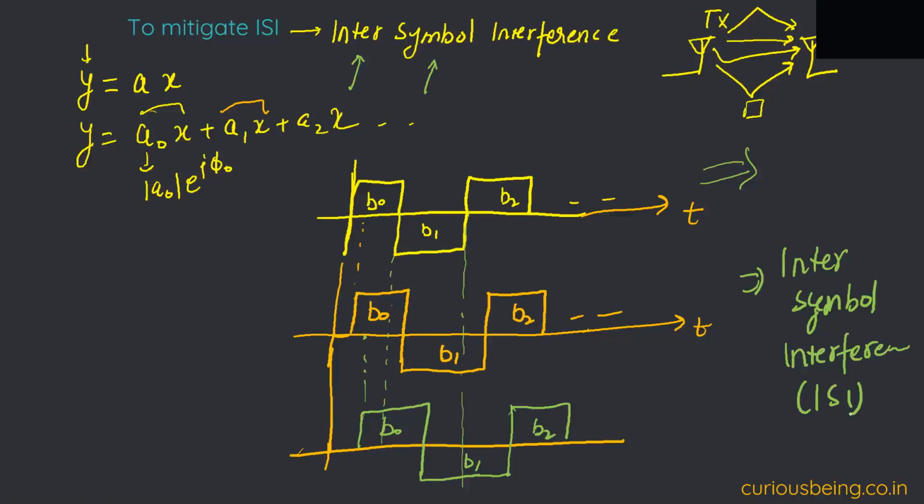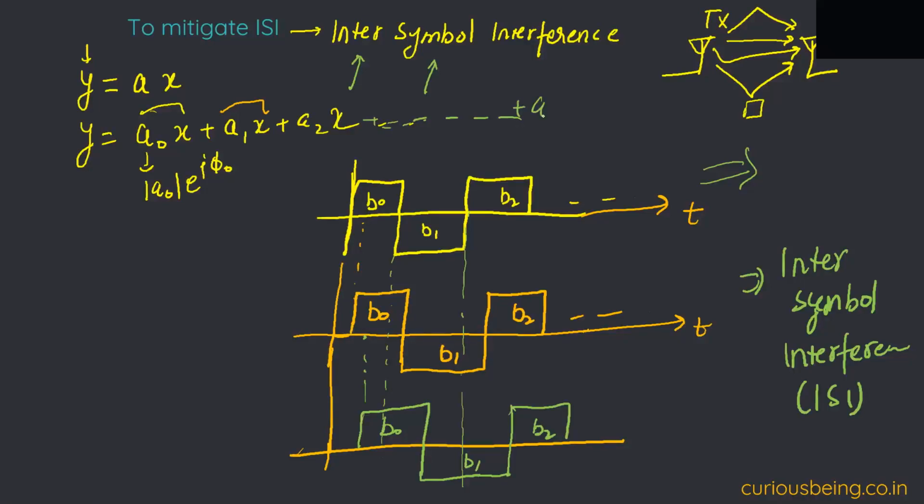Because of this delay. And I'll put in one more point: practically, if we look at the number of multipaths, there will be a high number of signals coming in.